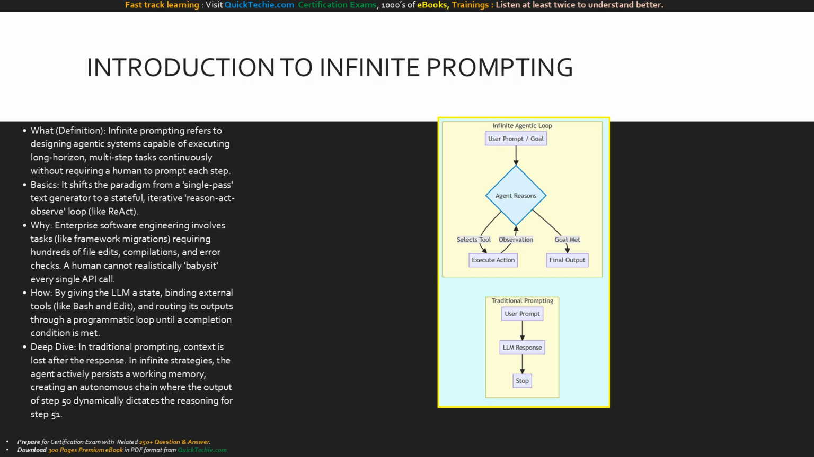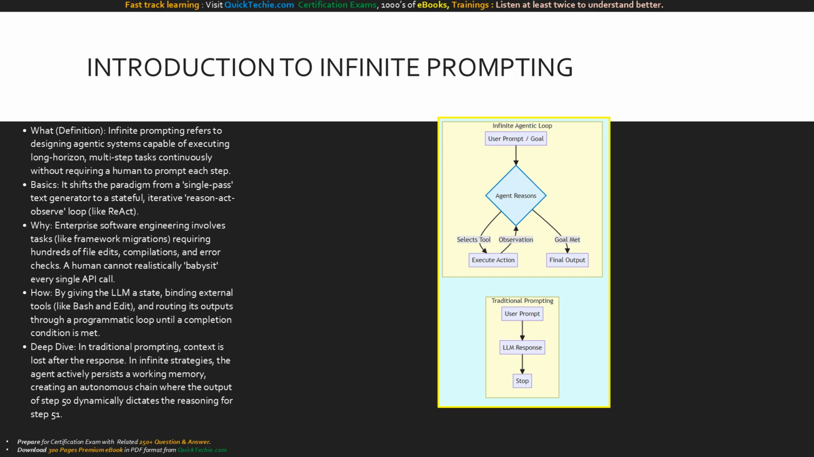Why is this necessary? Because real-world enterprise engineering, like migrating a massive codebase from Vue to React, requires hundreds of file reads, edits, compilations, and error corrections. A human developer cannot realistically babysit every single tool call. How do we achieve this? We bind tools to the model and place it inside a programmatic loop.